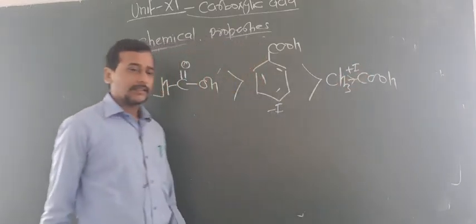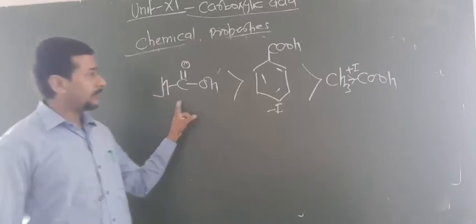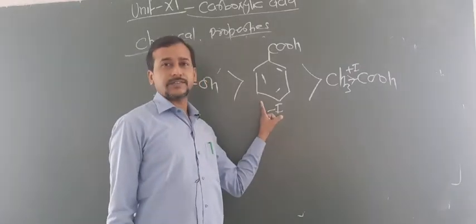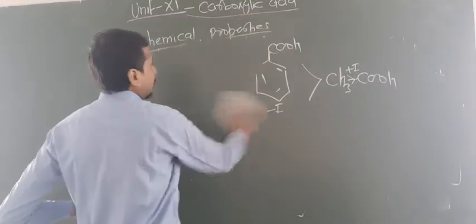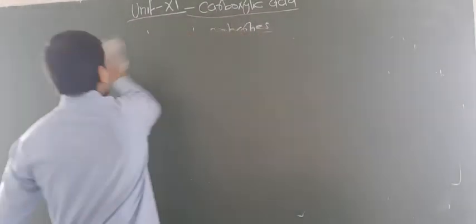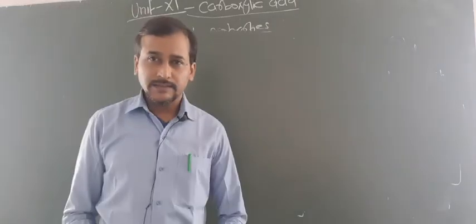So that's why formic acid is stronger than benzoic acid, and benzoic acid is stronger than acetic acid. So this is all about the properties and application of the acidic nature of carboxylic acids.